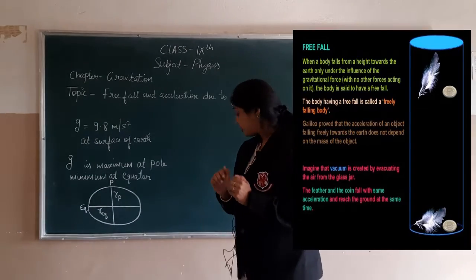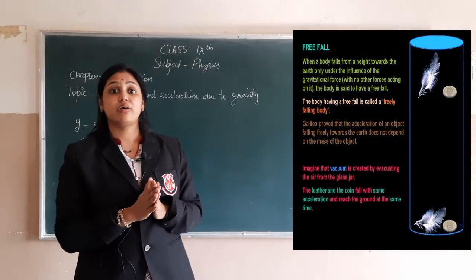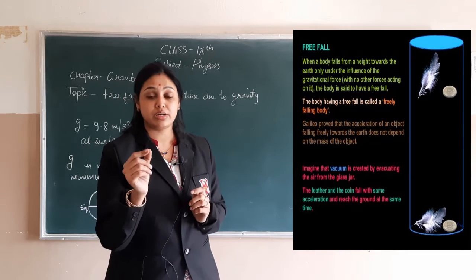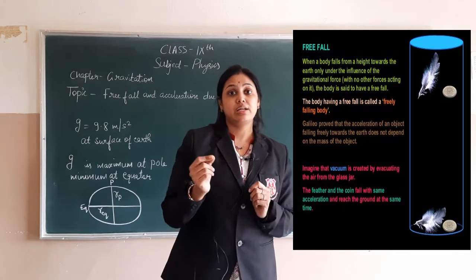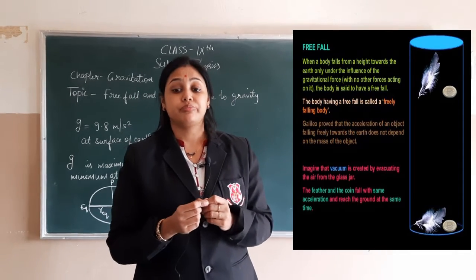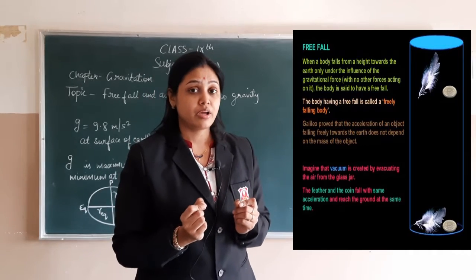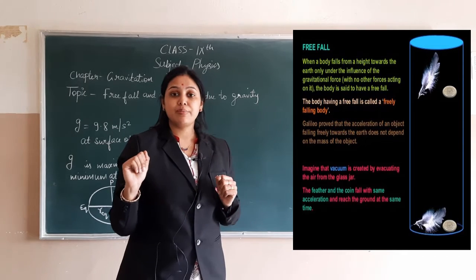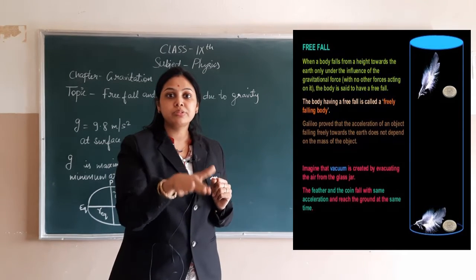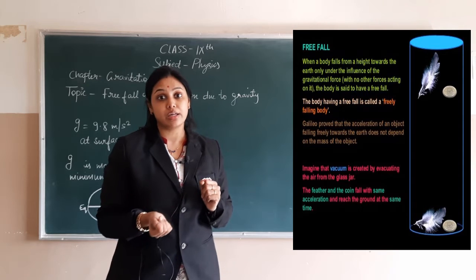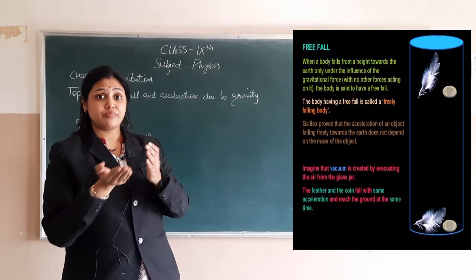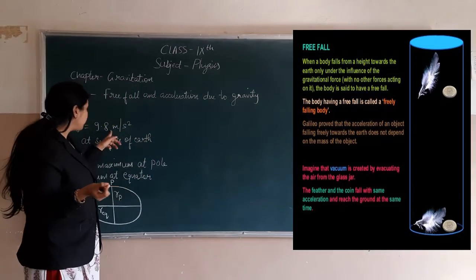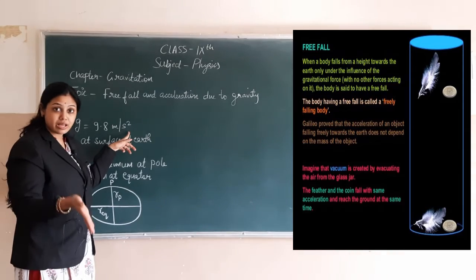Here we need to understand the concept that if you have two objects in your hand, suppose in one hand you have a heavy stone, and in another hand you have a feather. When you release both the objects from the same height, you will find that both the objects will reach the ground at the same time. Why? Because both the objects are getting an acceleration of 9.8 meter per second square from the gravity of earth.